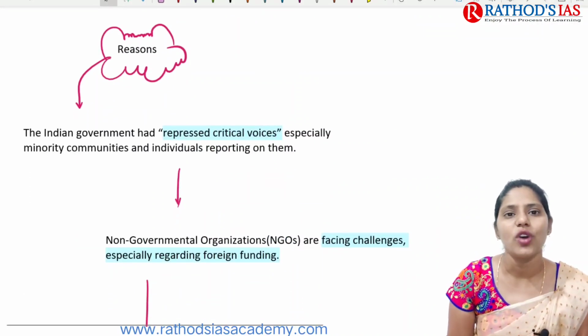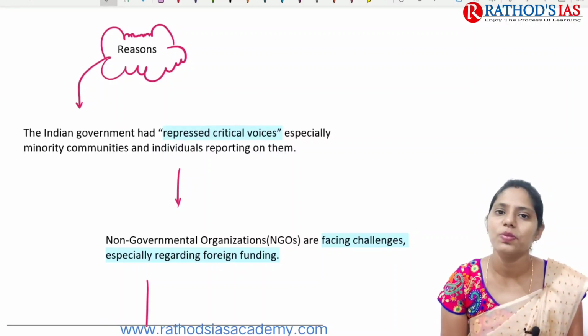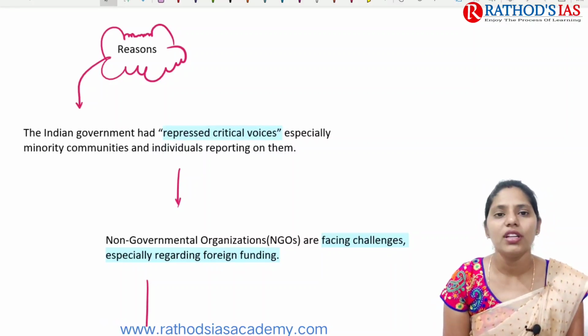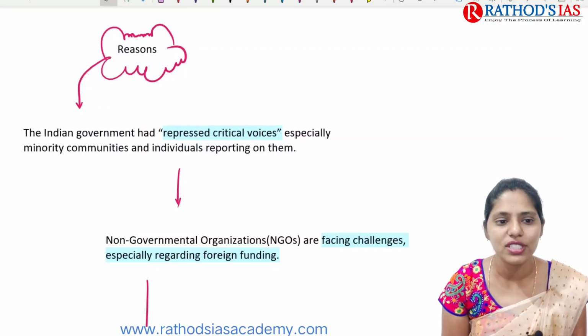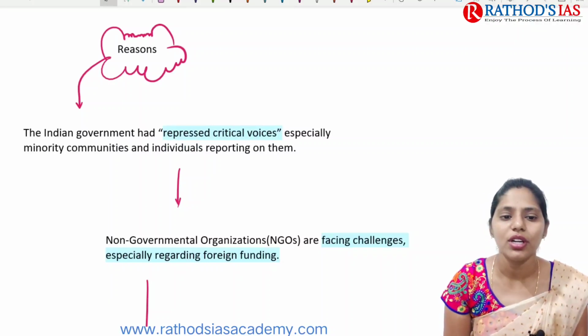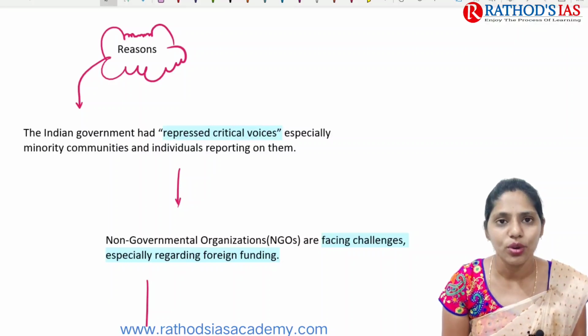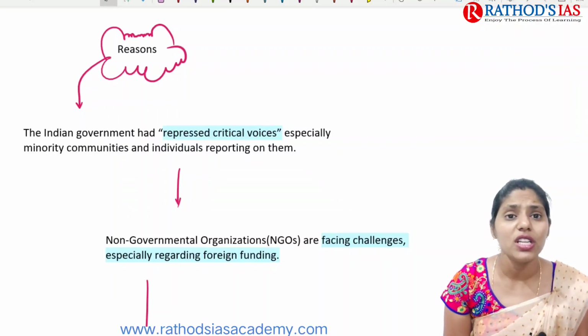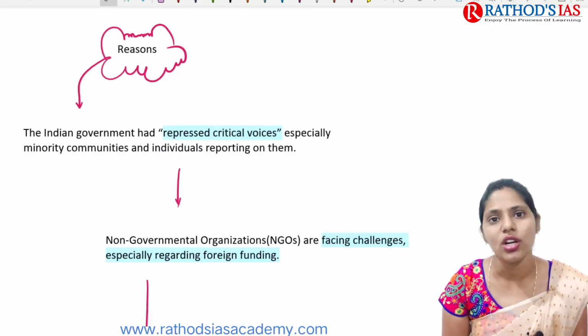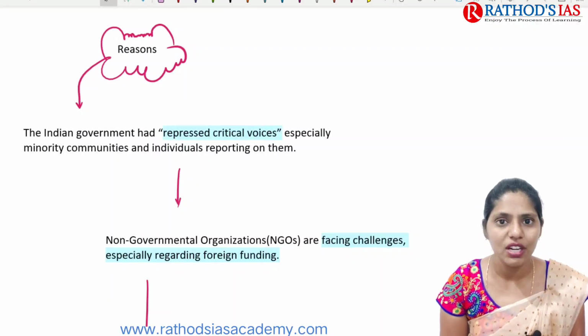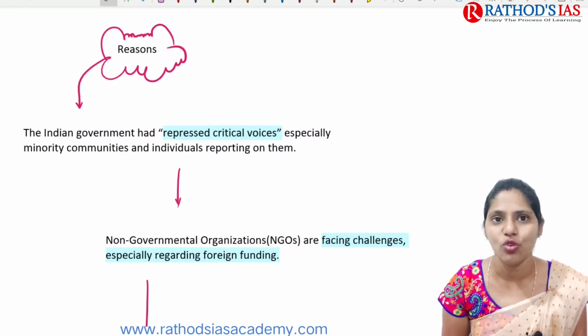So if you're talking about the reason why India is placed in the countries of particular concern, the Indian government mainly targets critical voices, especially minority communities and individuals who are reporting on them. And next, in India, NGOs, non-government organizations, are mainly facing challenges, especially regarding foreign funding.